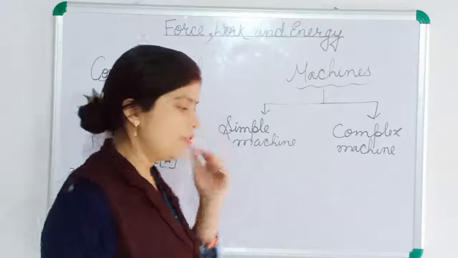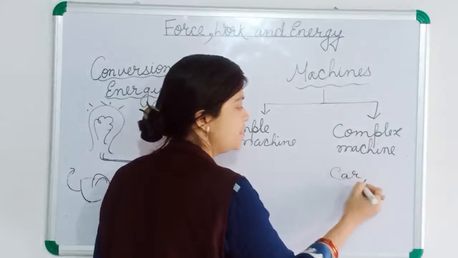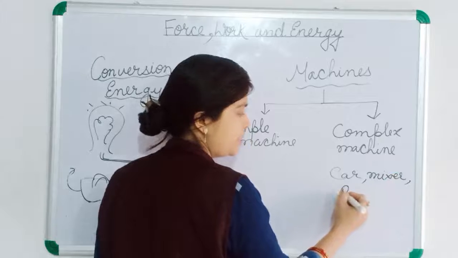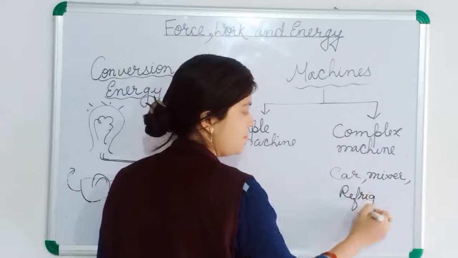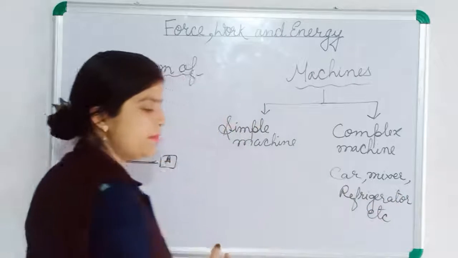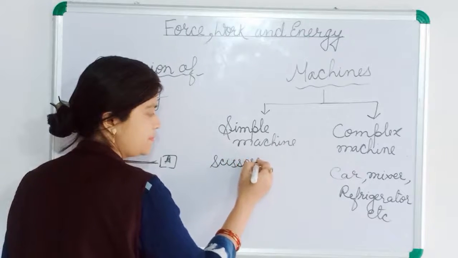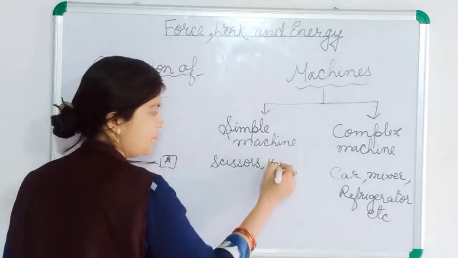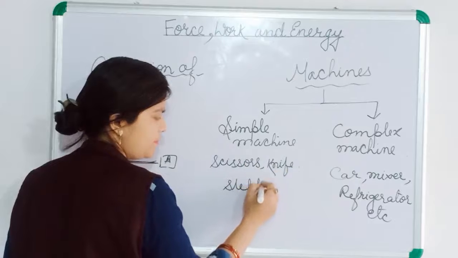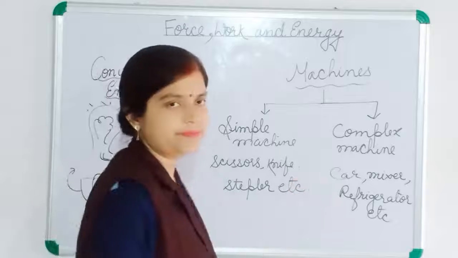So examples of complex machines we can write. You can also write many examples: car, mixer grinder, refrigerator, etc. Many you can also write. And the simple machines are scissors, knife, stapler, etc. These are the simple machines.